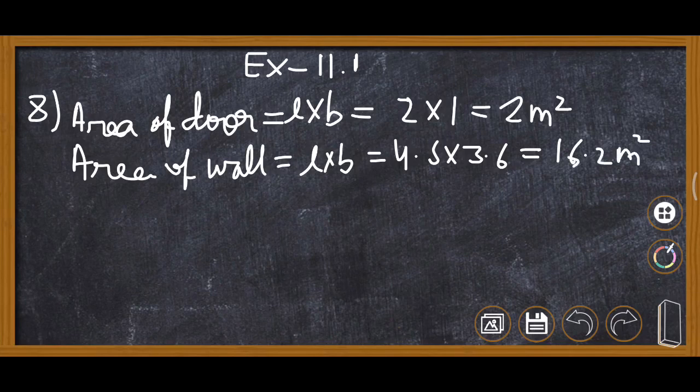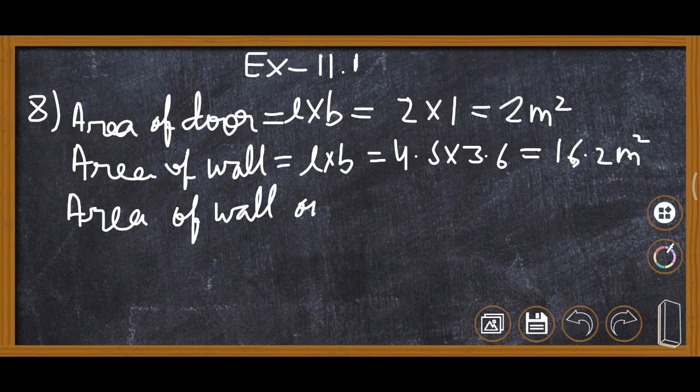After this, we will find area of wall only, where to whitewash. Now we will subtract door from the wall. 16.2 minus 2, then it is 14.2 meter square.